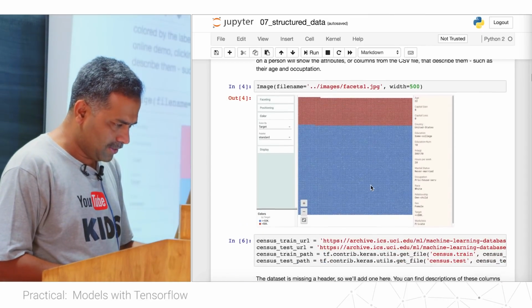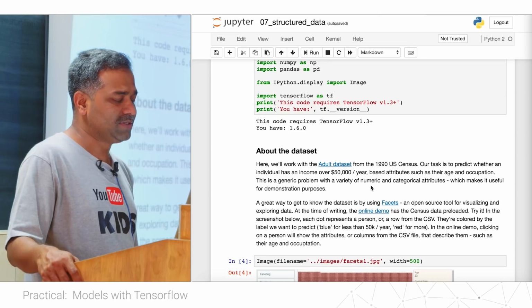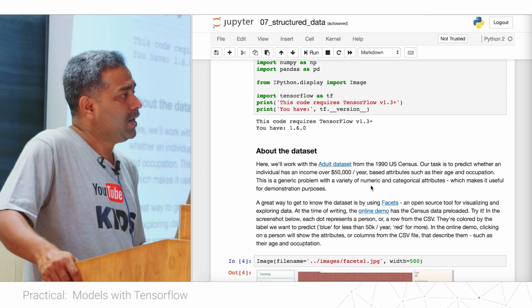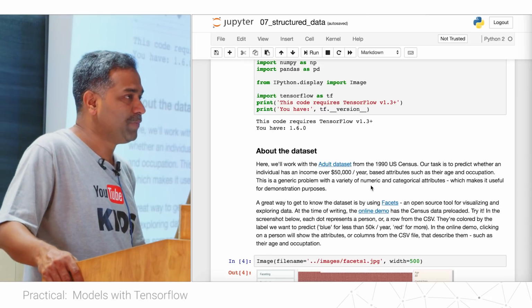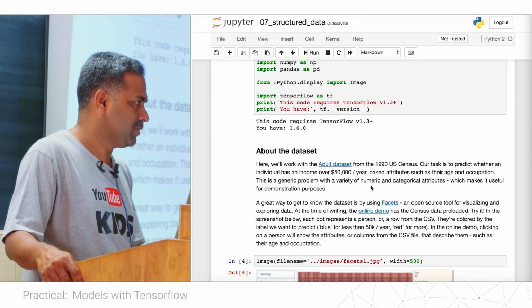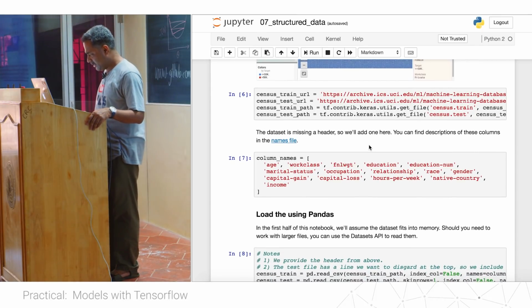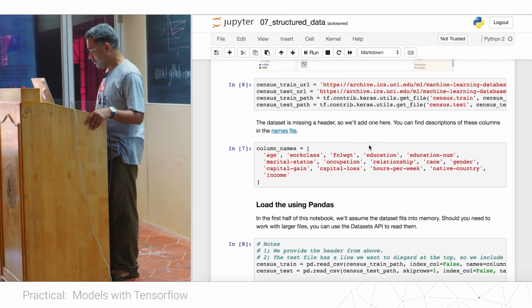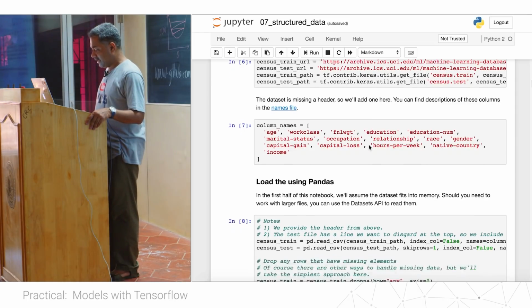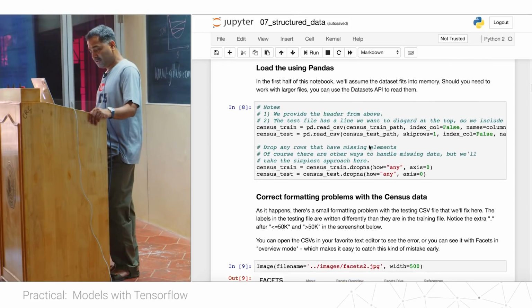The data set that we are going to look at is the adult data set, where we will try to predict an individual's income. This will be solved as a classification problem, where we want to predict whether income is more than $50,000 or not. This requires us to download data from the internet, and again we'll use the Keras utils package to get training data and test data. The data set is in the UCI repository, and it has multiple columns like age, work class, education, occupation, and so on.